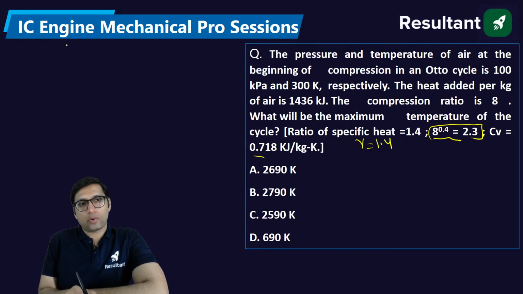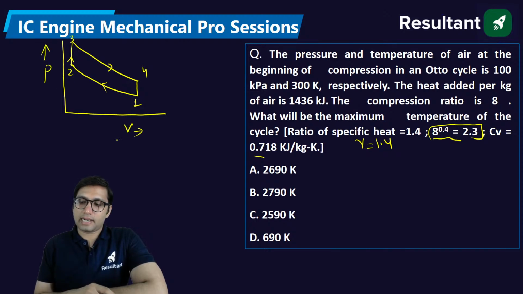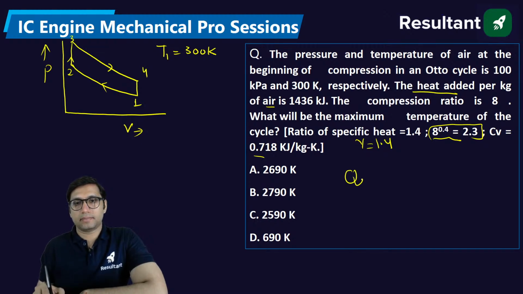See, how can you find the maximum temperature of any cycle? Three, 4. Okay. Try to understand this question carefully. Temperature at the beginning is equal to 300 Kelvin. And heat added, meaning heat supplied in the Otto cycle, is Cv times (T3 minus T2).